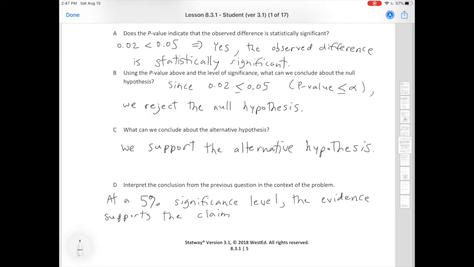So what did we show? Remember, we're supporting the alternative. The alternative is that a higher proportion of men text while driving than women, right?